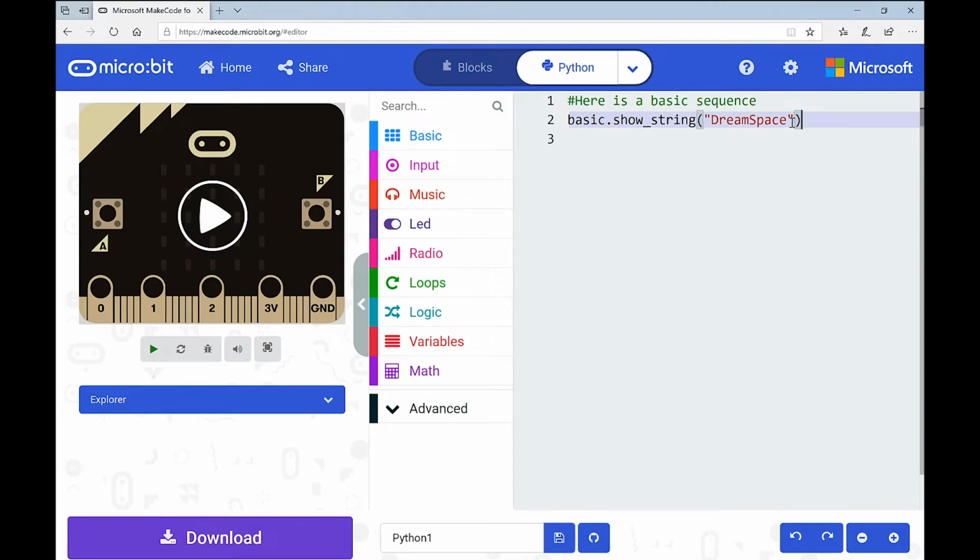Something I want to point out, though, is how easy it is to make a mistake when we're using text, right? So all I would need to do to make a mistake here is even just lose that final quotation mark there. And if you look at my program, it's now going to quickly recognize that I have a problem. See down at the bottom and over here. And now nothing is going to happen for me.